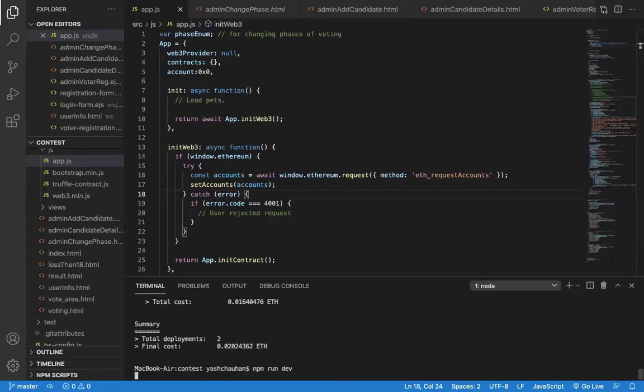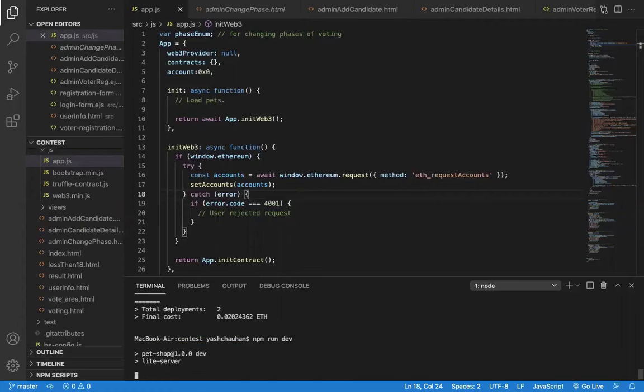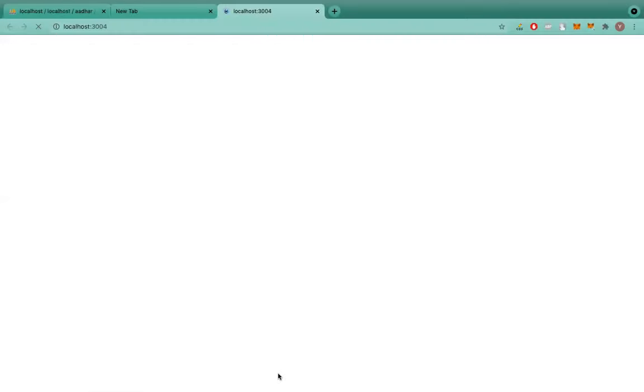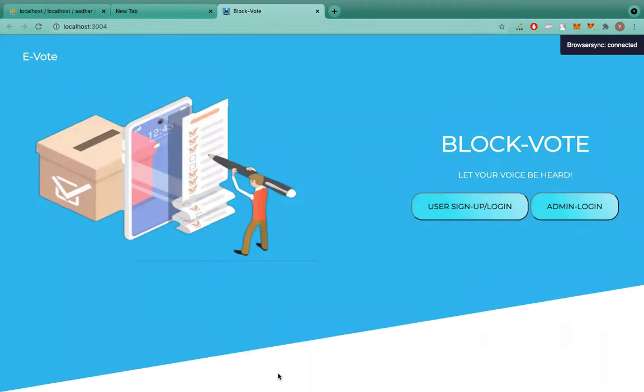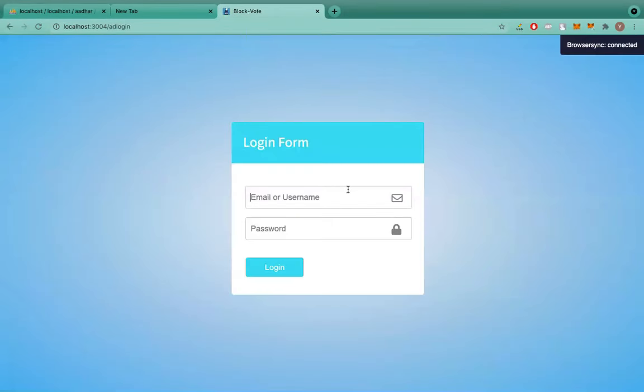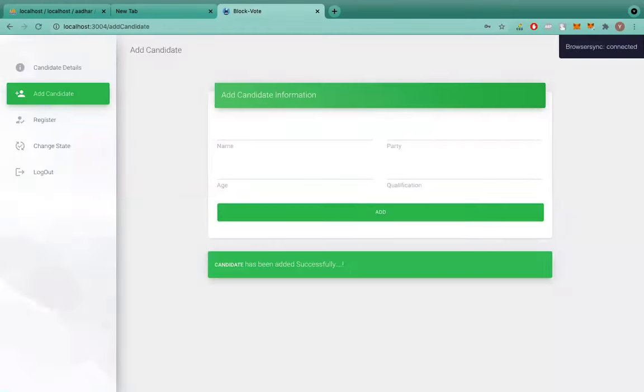Now I will again run it. In this section we will see all the false validations we have added in the website. So first we will move towards the admin section. I will enter the admin credentials.